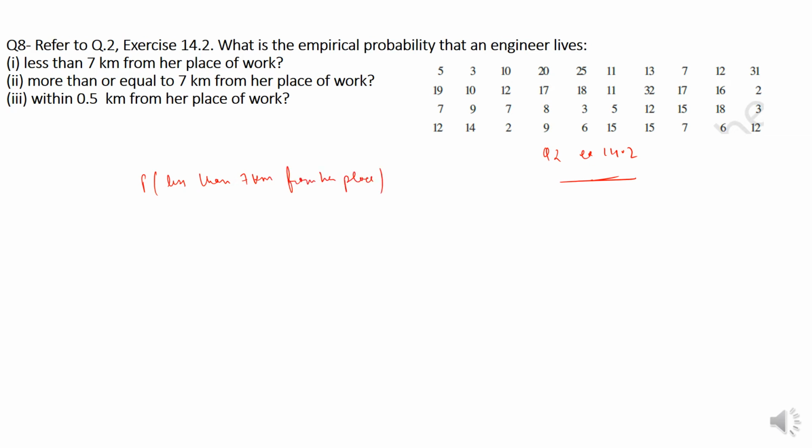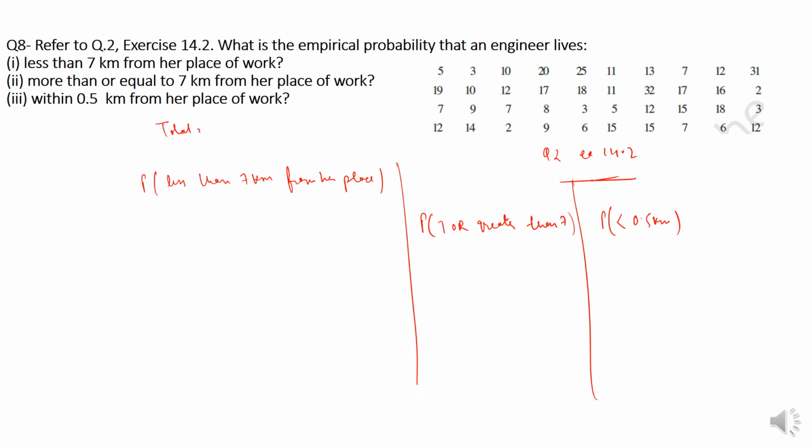This is the first question. Second question: the probability that she lives more than or equal to 7, or greater than 7 km. And the third question is the probability of less than 0.5 kilometers. In this table there are total 40 entries, so the total is 40.